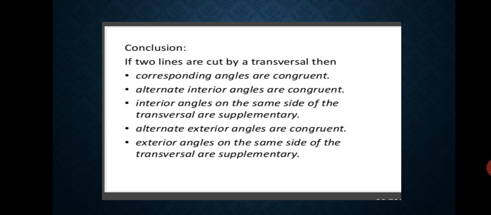So what we conclude: if two parallel lines are cut by a transversal, then corresponding angles are congruent, or we say equal. Alternate interior angles are congruent. Interior angles on the same side of the transversal are supplementary, means their sum is 180 degrees. Alternate exterior angles are congruent, or we say equal. Exterior angles on the same side of the transversal are supplementary, means their sum is 180 degrees.